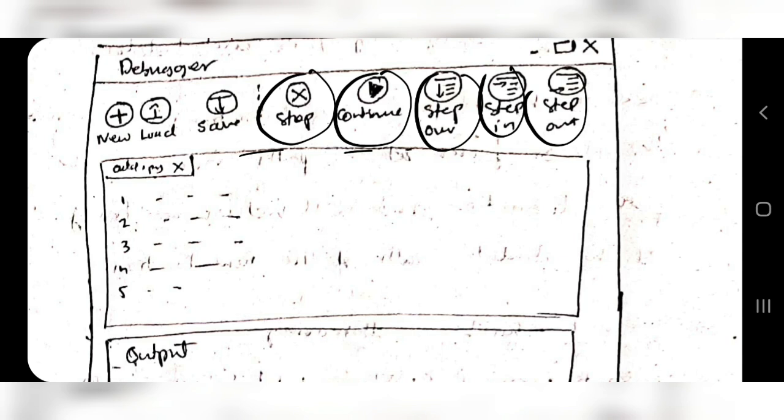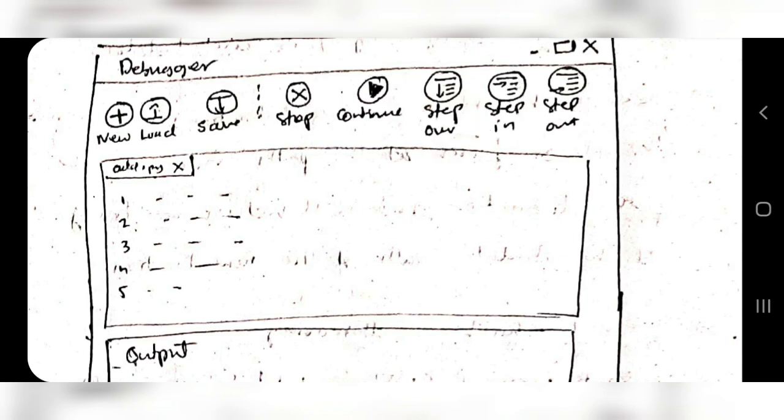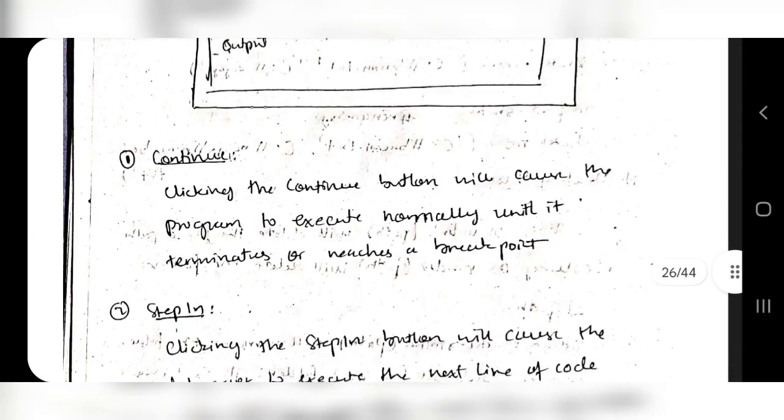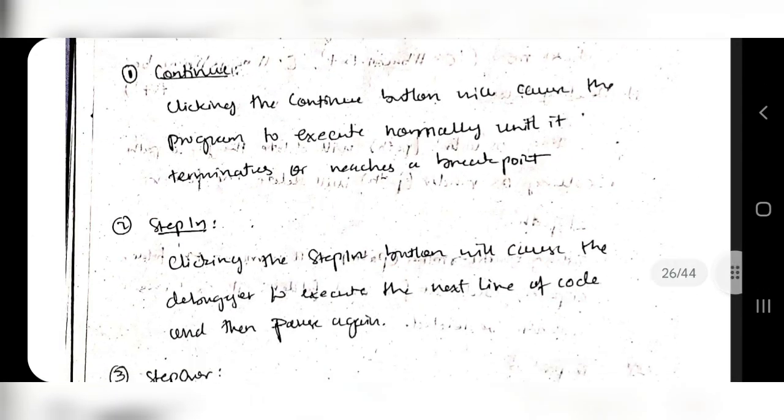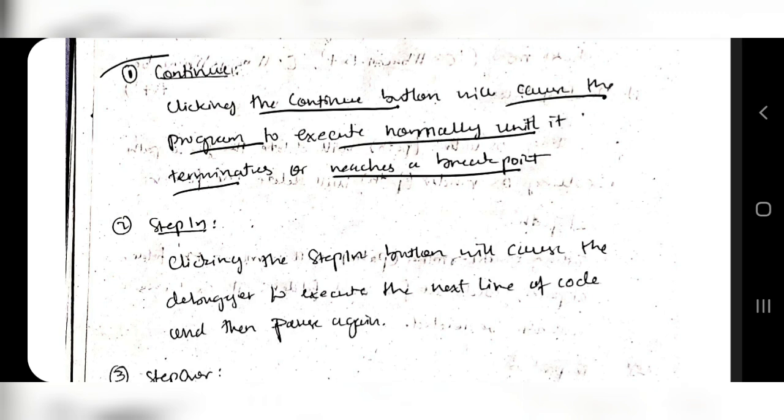Okay, so what do these terms mean? Most of the terms you can define on your own. Stop means stopping the execution, and continue means continuing the debugging. For step in, step over, and step out, the difference is very important, so you have to remember it. So how can you remember the difference? What does continue mean? Clicking the continue button will cause the program to execute normally until it terminates or reaches a breakpoint. So continue just continues the program until it reaches a breakpoint or terminates.